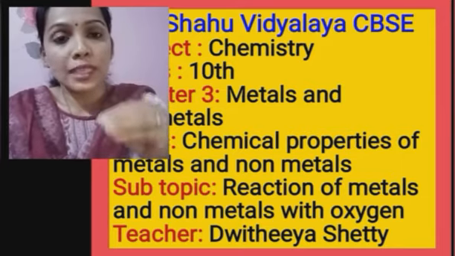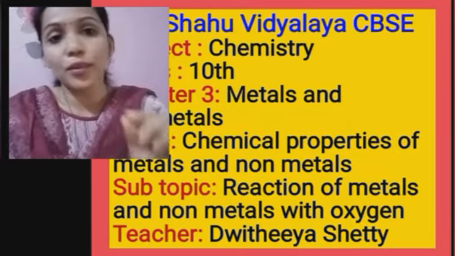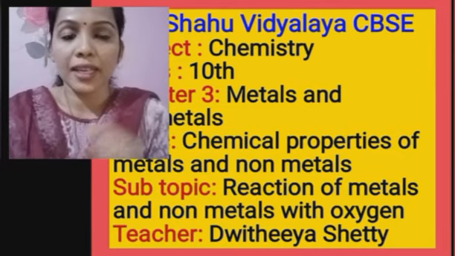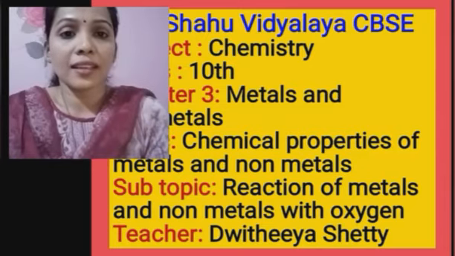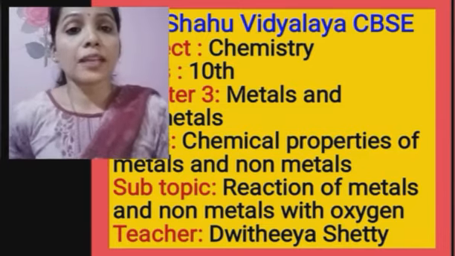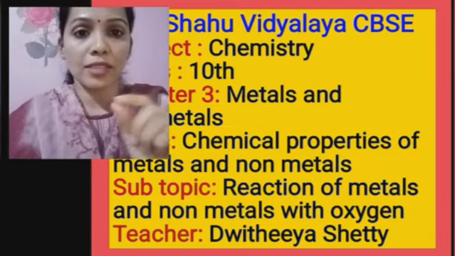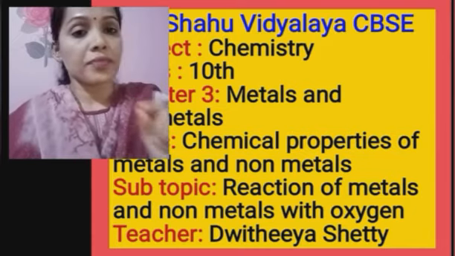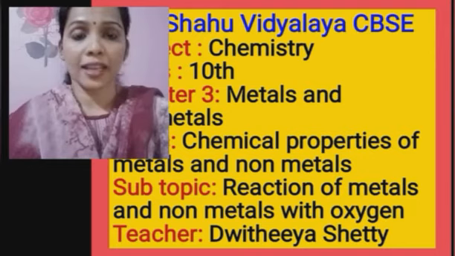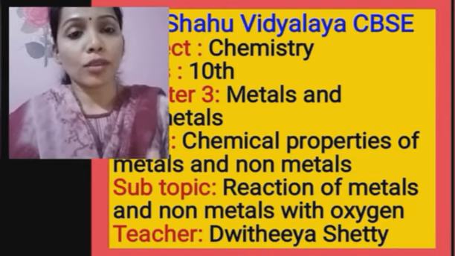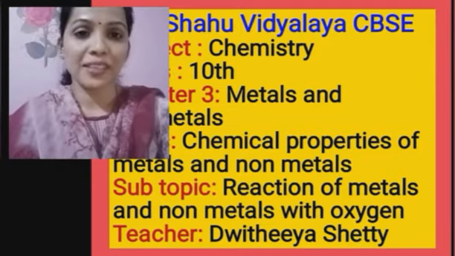And we put little water into it and checked the nature of the oxide using blue litmus paper and red litmus paper. We could observe that there was no change in the color of blue litmus paper, but when we dip red litmus paper into the magnesium oxide dissolved in water, it turned blue. That means, what does it say? It says that the magnesium oxide or the metal oxides formed are basic in nature.